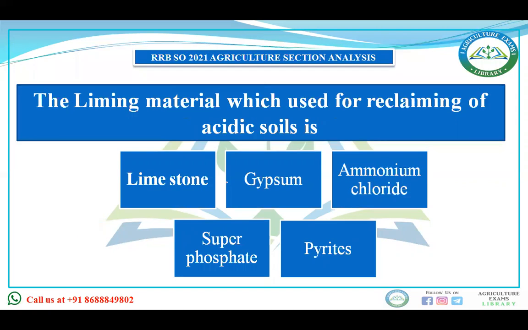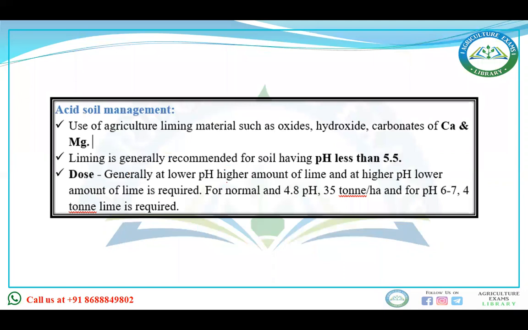The liming material which is used for reclaiming of acidic soil is limestone, gypsum, ammonium chloride, superphosphate, pyrites. See, agriculture liming materials are such as oxides, hydroxides, carbonates of calcium and magnesium. Liming is generally recommended for soil having pH not less than 5.5.